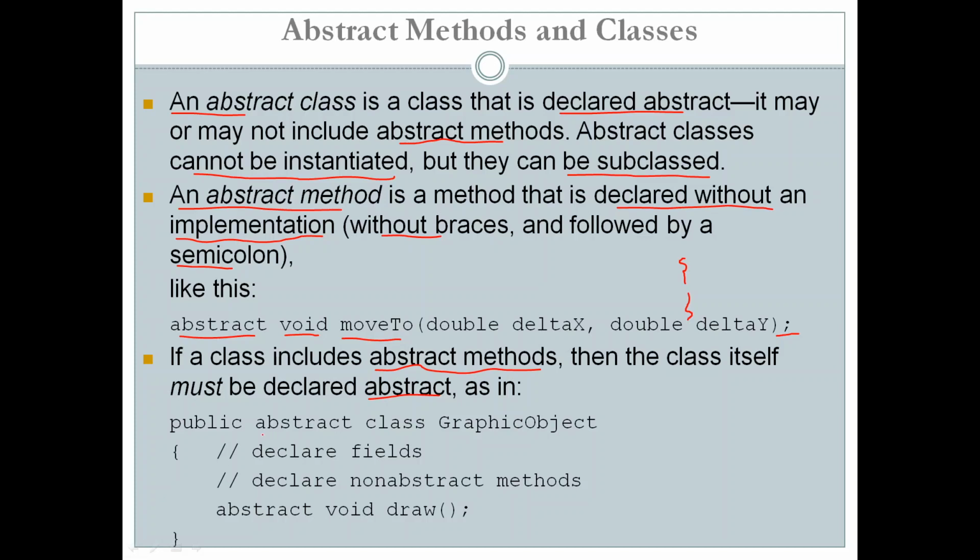We can declare an abstract class like this: access specifier, the keyword abstract, then class GraphicObject. To declare a class as abstract, you have to use the keyword abstract before the class keyword. The class can include fields. It can have non-abstract methods and abstract methods inside its body. So an abstract class may or may not include abstract methods, and it may also include other instance methods.